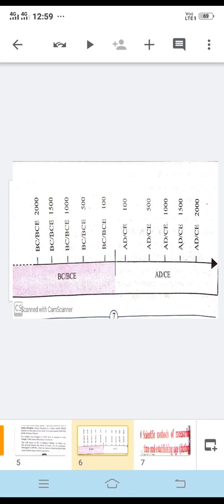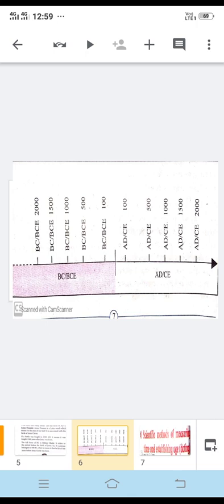Okay, and then the founder of Islam, Prophet Muhammad, migrated from Mecca to Medina. So to commemorate that incident, the Hijri era was started, and Muslim people follow that particular calendar.